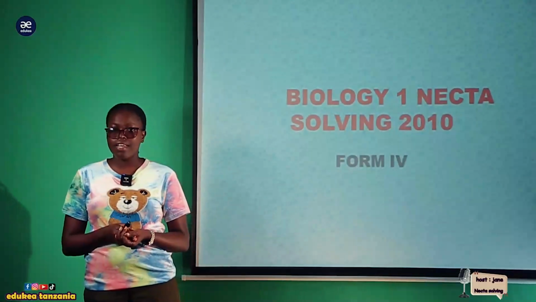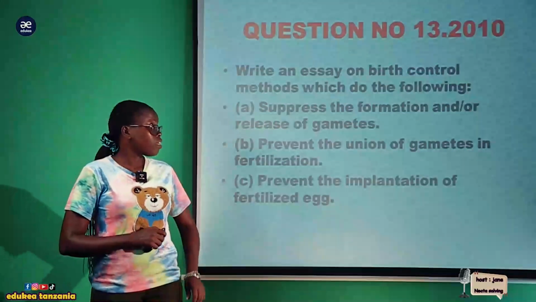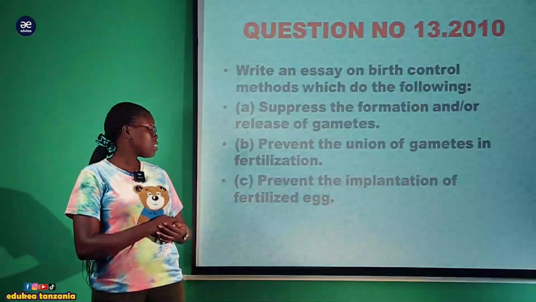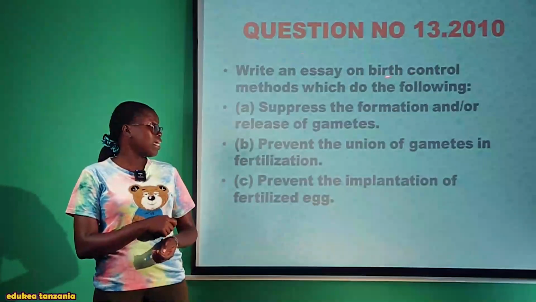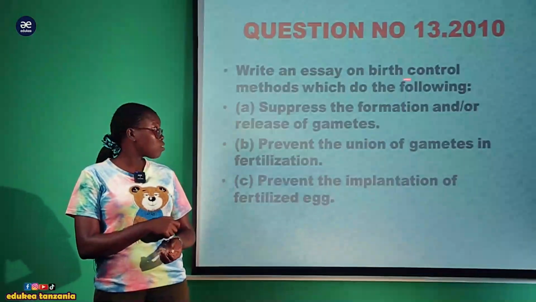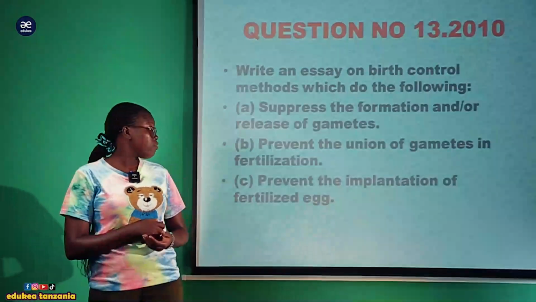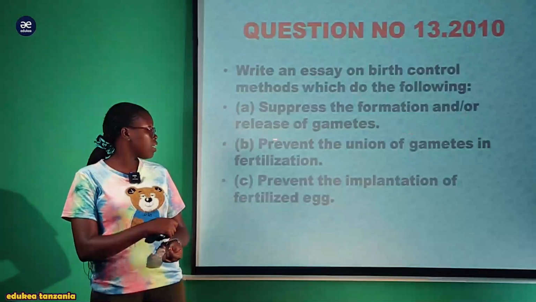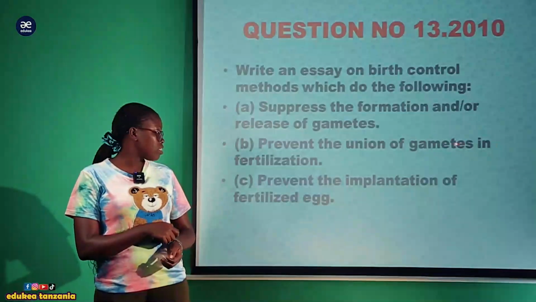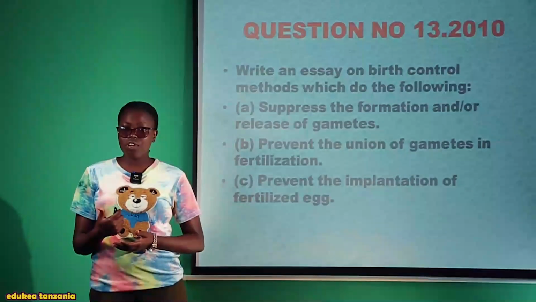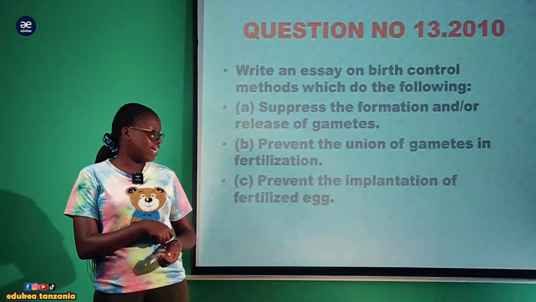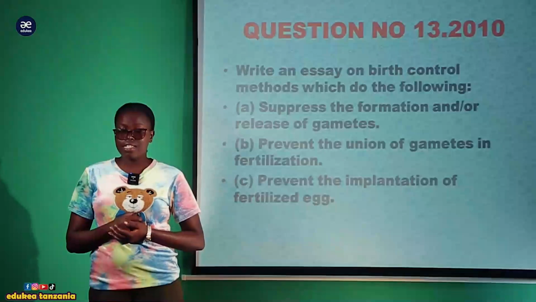The question today is question number 13 of 2010, and it states: write an essay on birth control methods which do the following. The first one, suppress the formation and or release of the gametes. Second one, prevent the union of gametes in fertilization. And the last one, prevent the implantation of the fertilized egg.